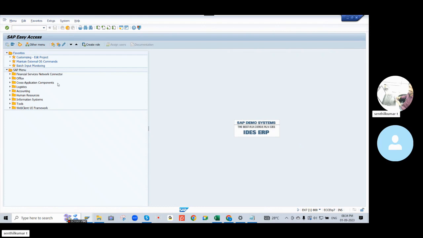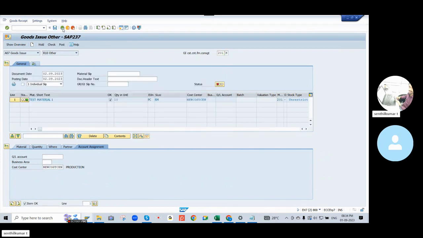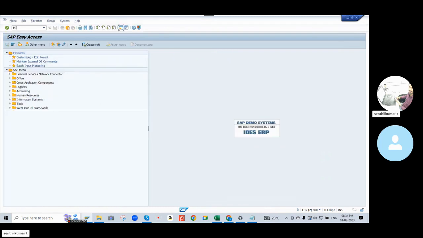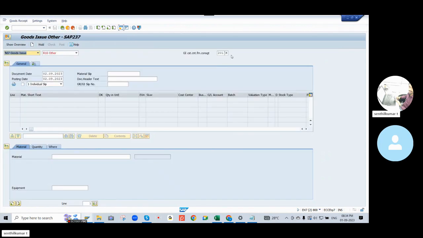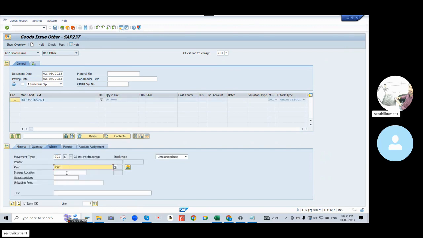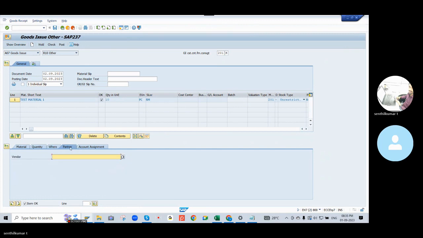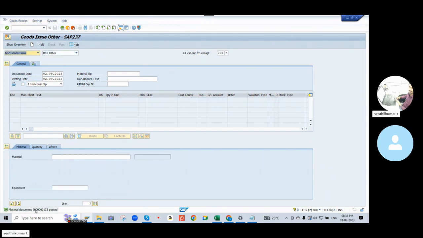So now come back. I go to the GRN screen and click on post. Maybe we need to come out from the transaction. I will execute again. Which issue? Under conformity: location, vendor, partner, vendor, the GL account. Click on post. Now you can see the document was posted. Yeah, I can display it now.